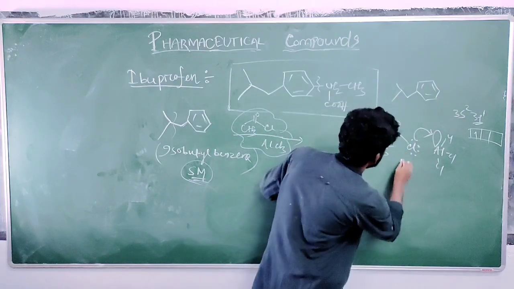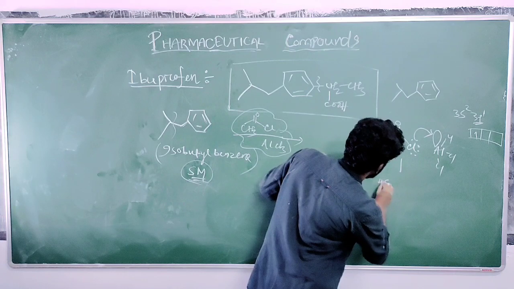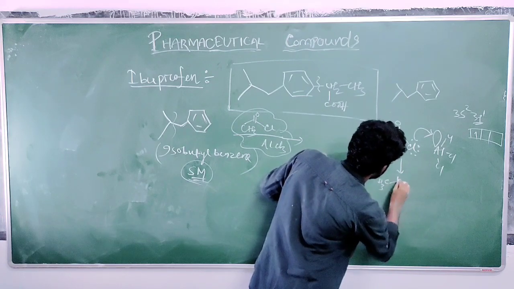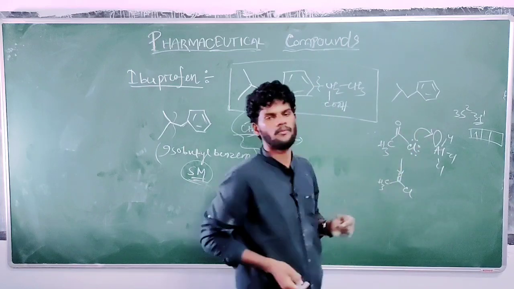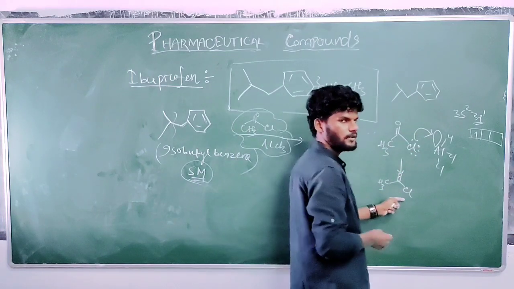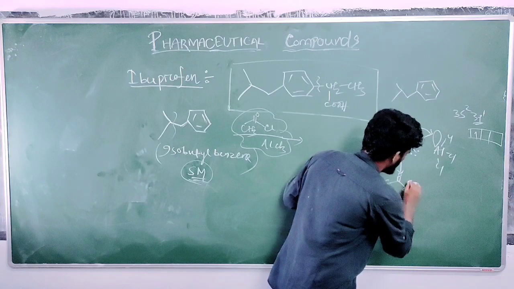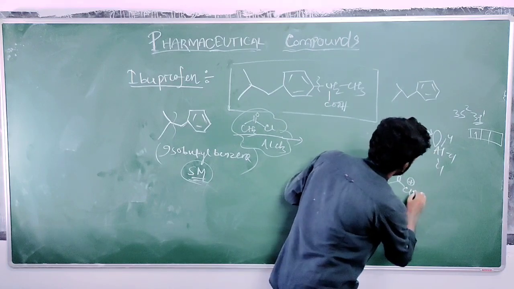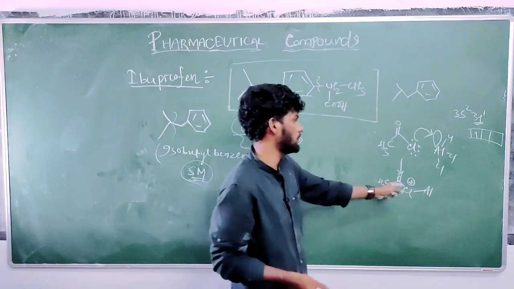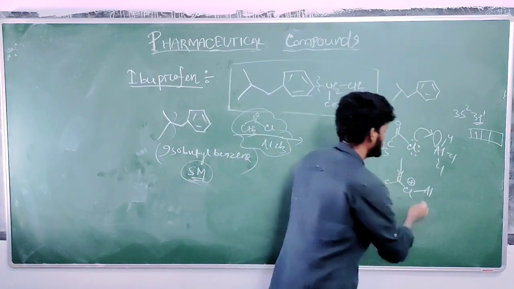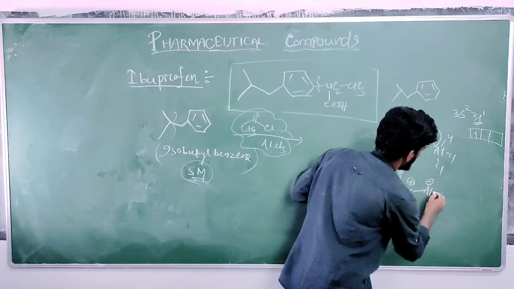Okay, then what will be the transition state? CH3COCl. As chlorine donates its lone pair of electrons, there will be an electron deficient positive charge over the chlorine atom. Then aluminum takes electrons from the chlorine atom, so there will be a negative charge over aluminum.